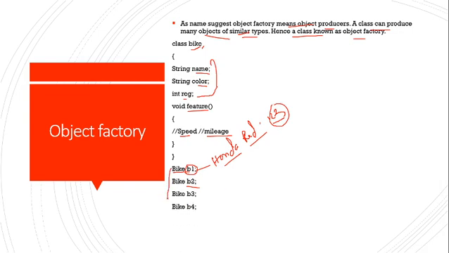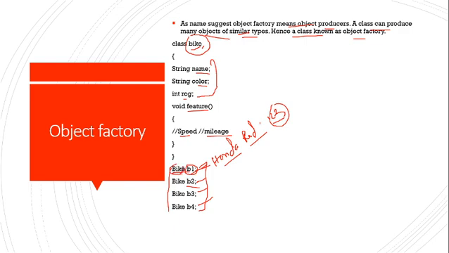Only one class is there. But how many objects are there? Four objects. See, similar kinds of objects, same types of objects, bike type of objects, and these B1, B2, B3, B4 are produced from a single class Bike. So this is the reason we call it an object factory.